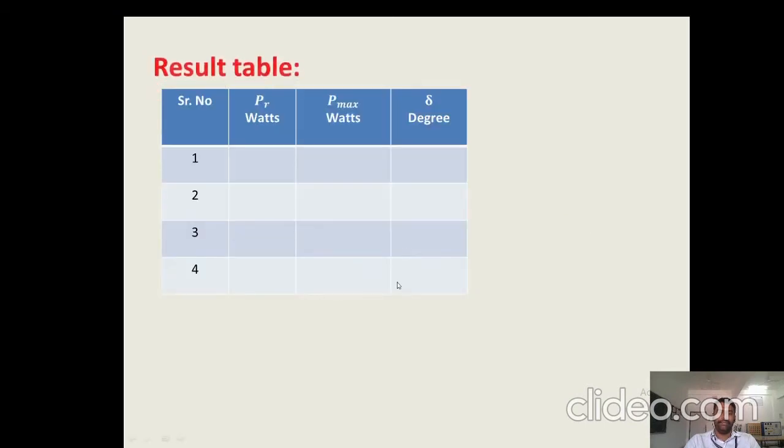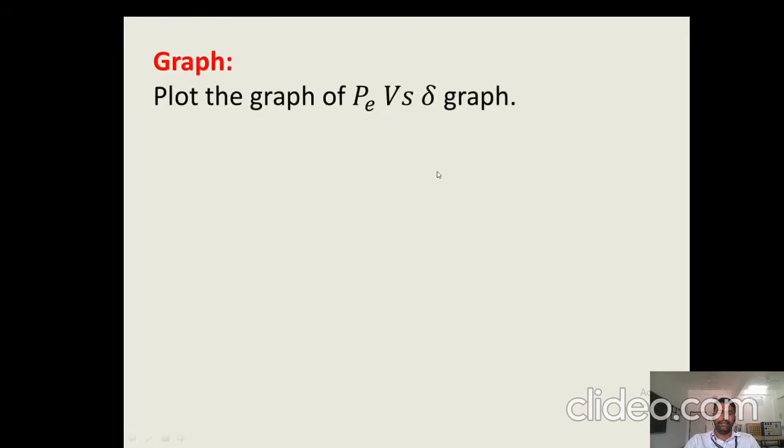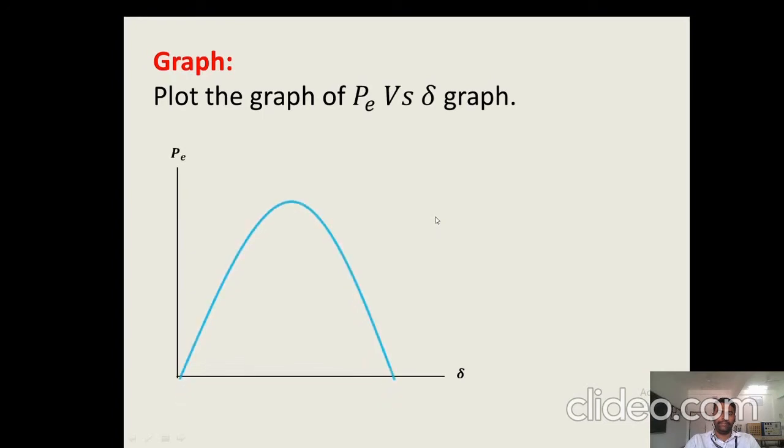The result table, we have to plot the result table like receiving end power in watts, maximum power in watts and delta in degrees. So one by one for all the readings we will find out all these values of PR, P max and delta. Then we will plot the graph of P versus delta. So this graph is called the power angle curve.